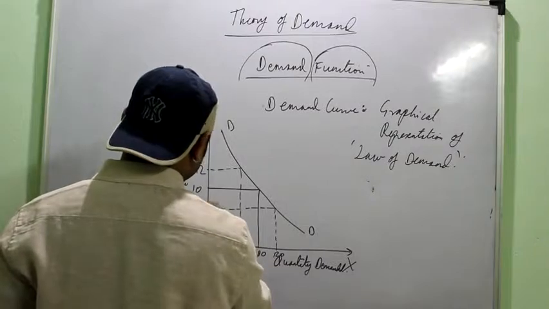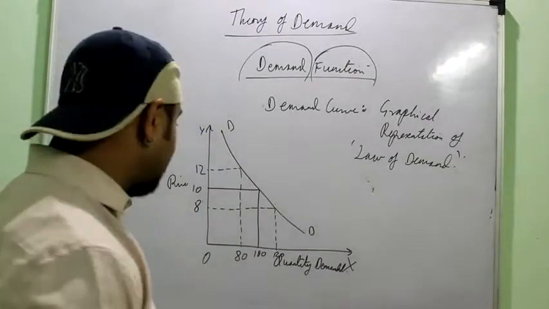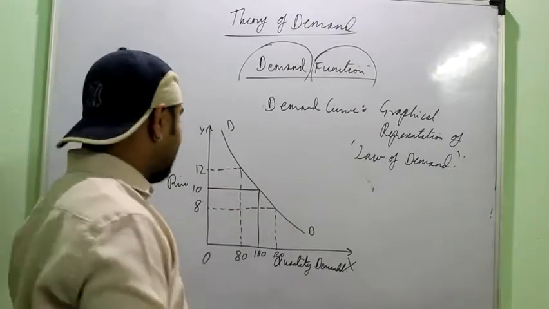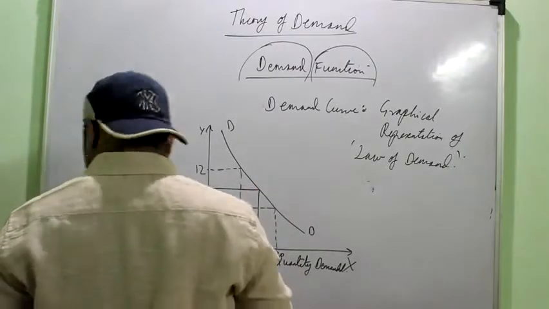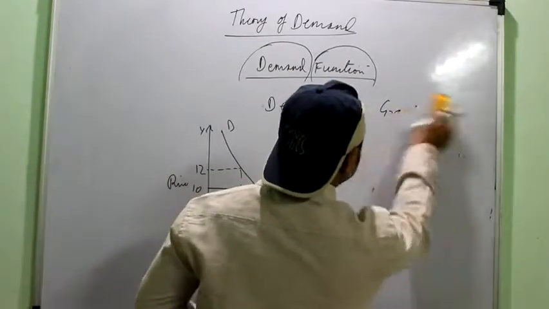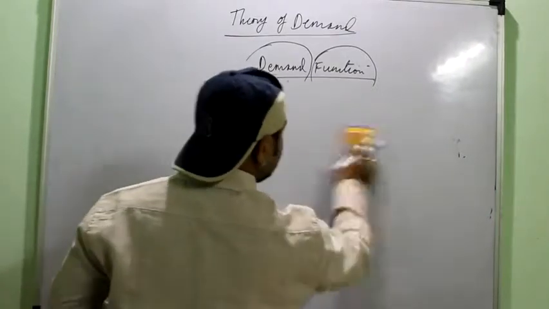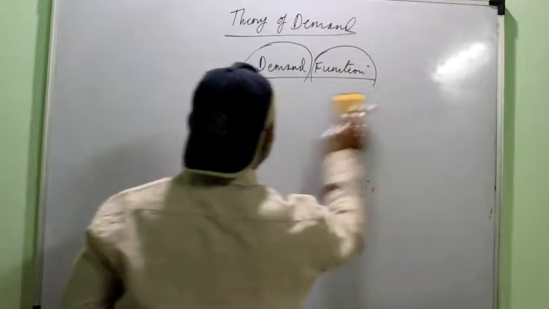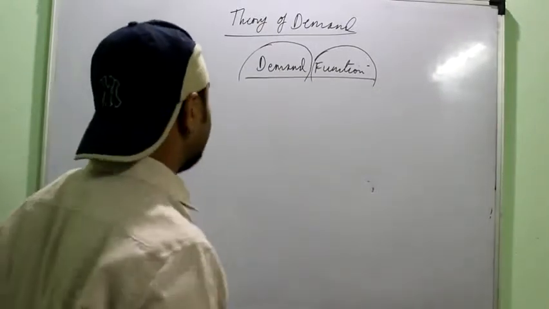And if the price falls to 8, the demand rises to 120. So this is simply representing the law of demand. Then we will study about contraction and expansion later on. So if the question is of the demand curve, you can simply say that it is the graphical representation of the law of demand. Just have to remember that this is the graphical representation of the law of demand.